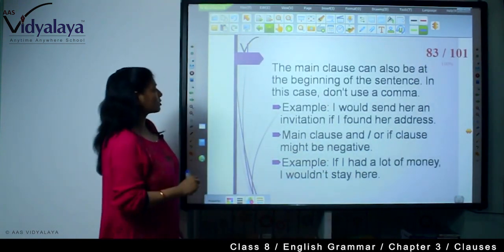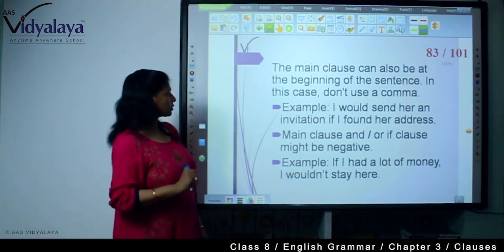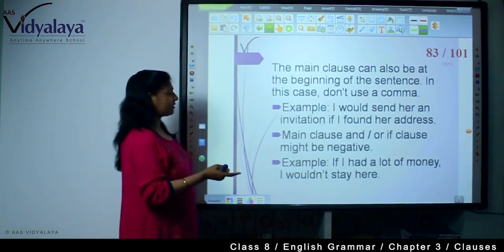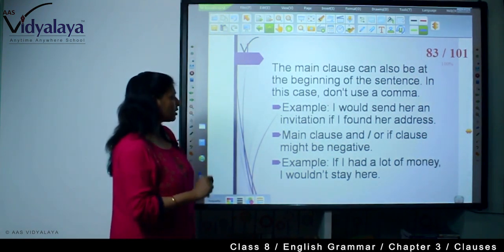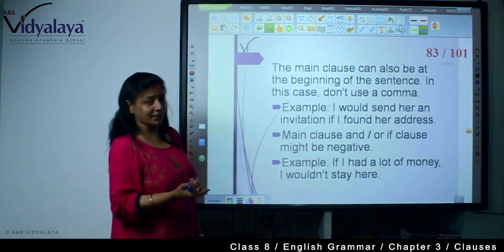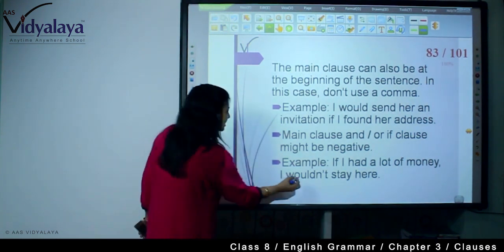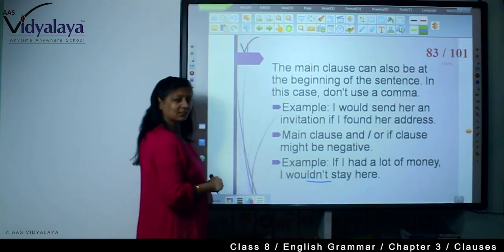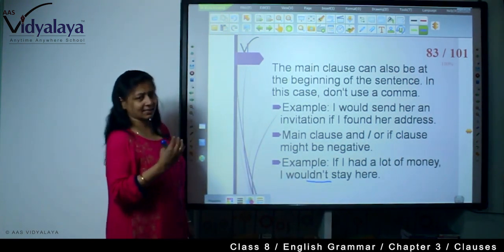The main clause can also be at the beginning of the sentence, and in that case we don't use a comma. I would send her an invitation if I found her address. Now the main clause and the if clause might be negative. If I had a lot of money, I wouldn't stay here. Wouldn't, negative.